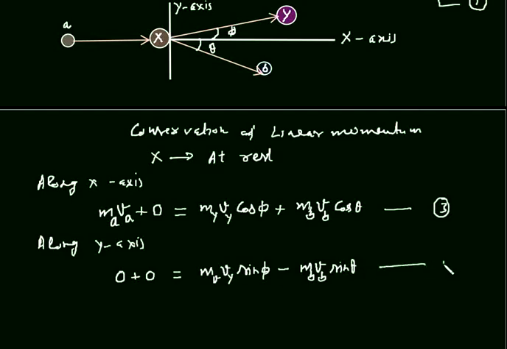This is our equation number 4. Oh, sorry, this is equation number 2, and this is equation number 3.